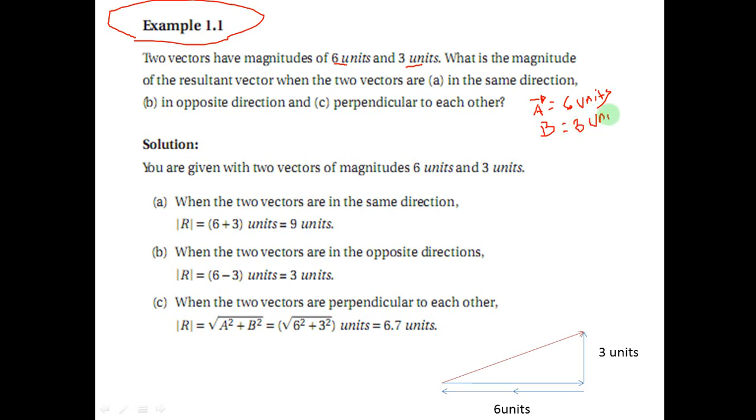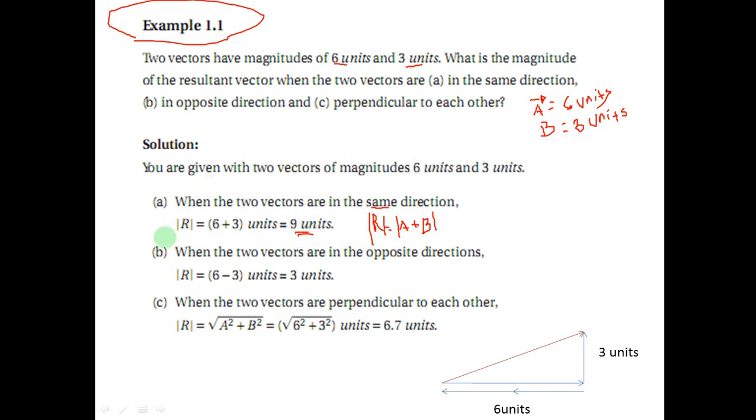Our requirement is to calculate the resultant vector when the two vectors are in the same direction. When they are in the same direction, the resultant will be the addition, the sum of vector A and B. R will be A plus B, put into the absolute value to show that it is the magnitude. When we add A plus B, 9 units will be the magnitude.